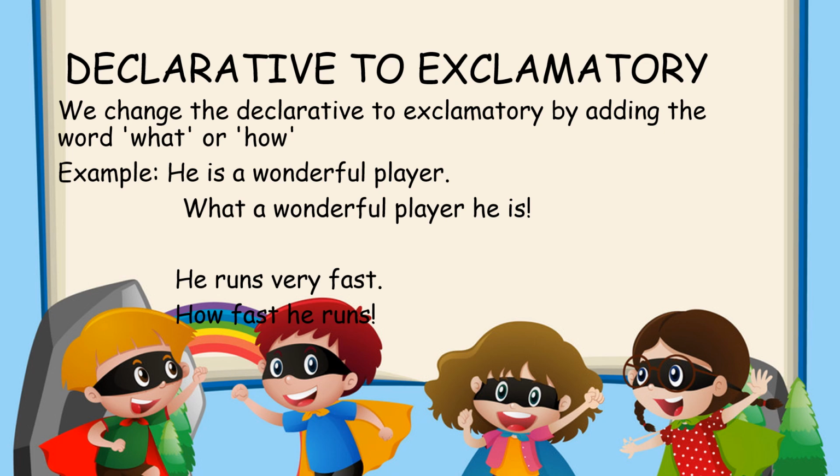He runs very fast. You will use how because there is no a or an. How fast he runs. You will omit the word very; we don't need the adverb very. So this is how you change from declarative to exclamatory. If the word a or an is there in the declarative sentence, then you will use the word what. If a or an is not there, then you will use the word how.